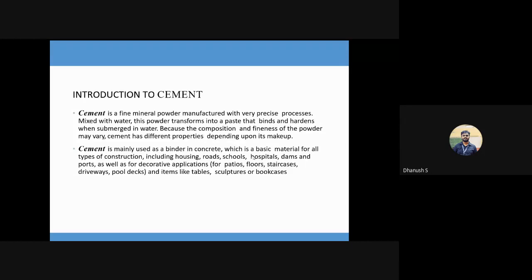Next, like we discussed, cement is mainly used as a binder. Cement is never used by itself. Can you guys mute yourselves? I think someone is unmuted. Just check.